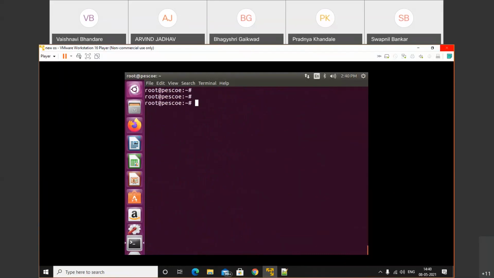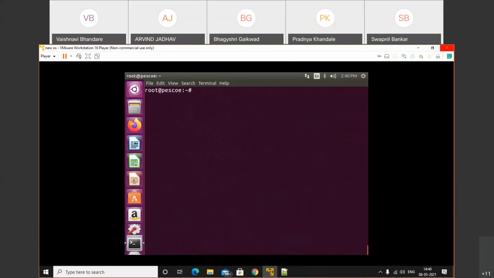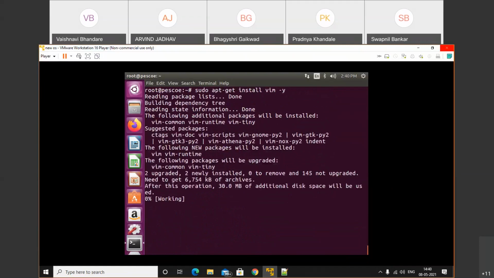Now let's do the fstab operation. So use vim /etc/fstab. It says the program vim cannot be found, because we have not installed vim. So first of all, we install vim. sudo apt-get install vim -y. It took some time to install that.